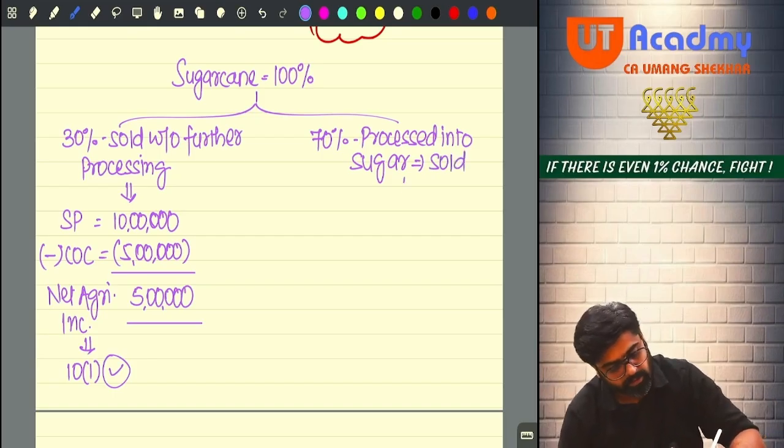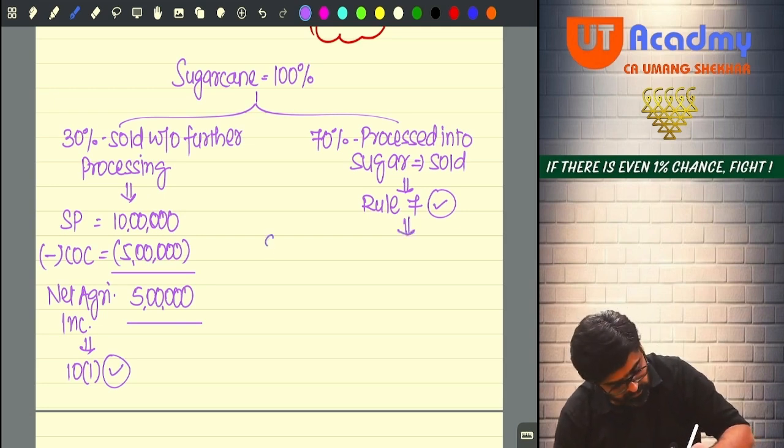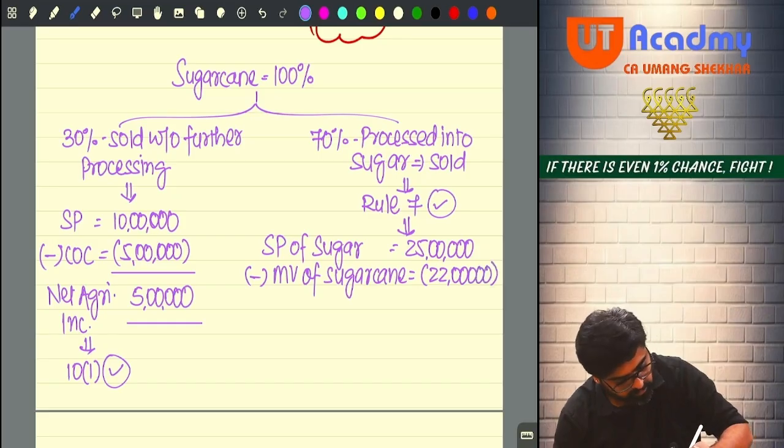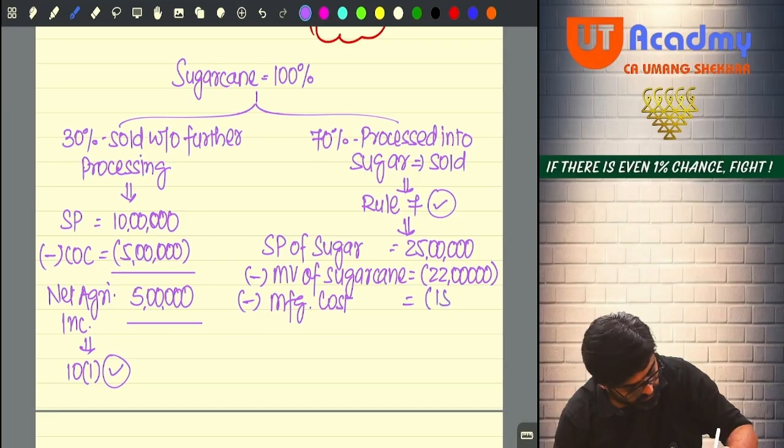Now for this 70% part, I will have to apply rule 7. Now when I apply rule 7, what will I take? Selling price of sugar. How much? 25 lakhs. Minus cost of cultivation? No. Market value of sugarcane, that is rupees 22 lakhs. And one more expense is there. Minus manufacturing cost of sugar, 1,50,000.